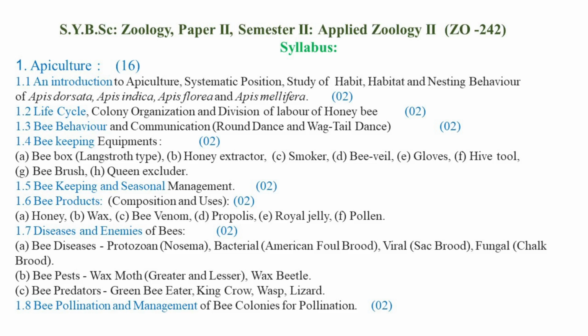So these are the different activities or different type of habits which can be observed among the honeybee colony in the form of bee behavior.